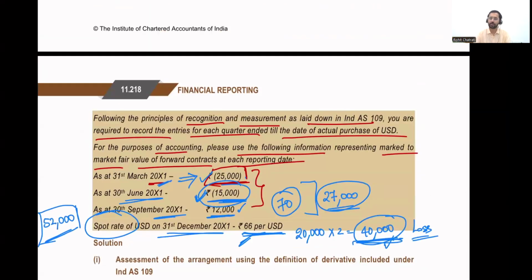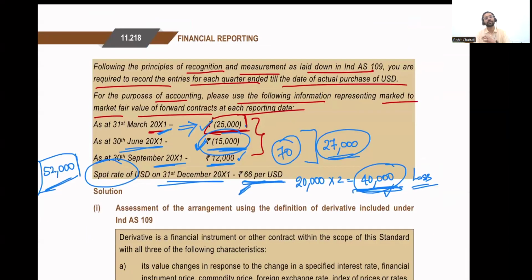All right. This is going to be regarded as a derivative, and every derivative is required to be measured at fair value, with gains and losses being measured via P&L. And on each balance sheet date, we have to reflect the derivative at its fair value. On 31st of March, the fair value was negative 25,000. So the journal entry was P&L debit 25,000, credit derivative financial liability of 25,000.